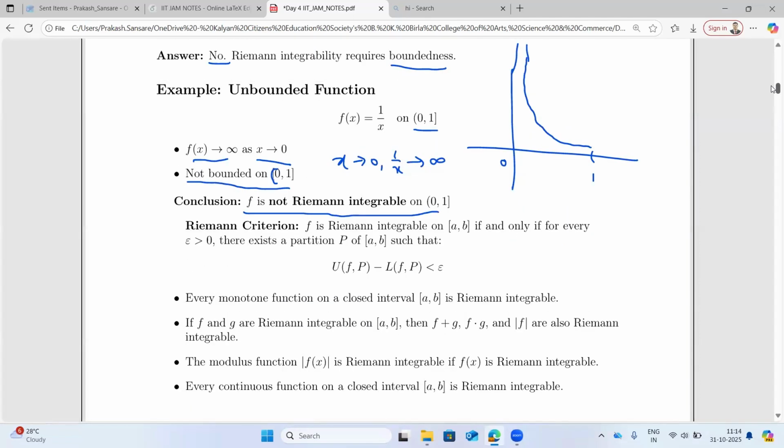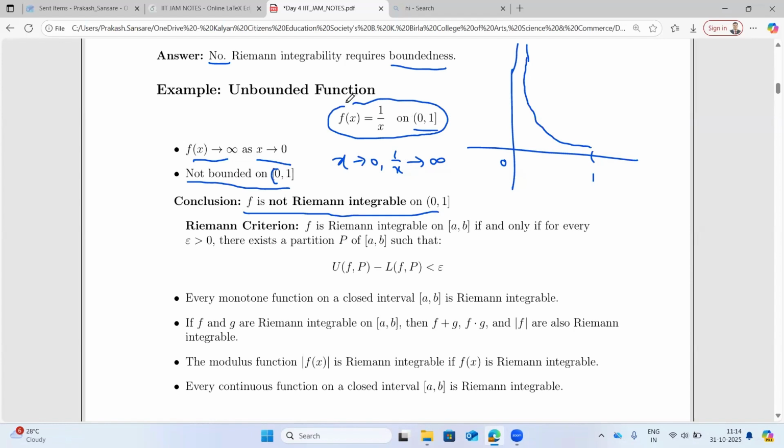The counterexample was the Dirichlet function, and the second one is that unbounded also doesn't imply Riemann integrable. One of the best examples is 1/x on the open interval (0, 1). As x approaches 0, 1/x approaches infinity. So it is not bounded, hence it is not Riemann integrable. You could also observe that this function is continuous, but not bounded.